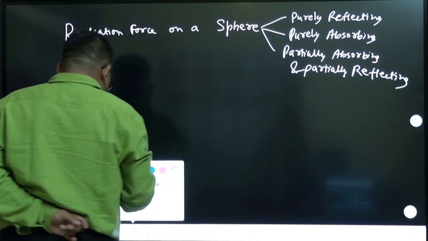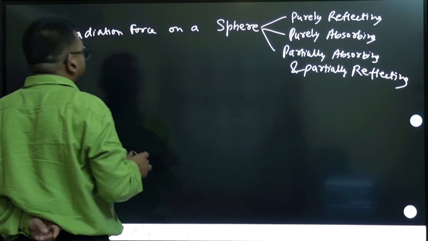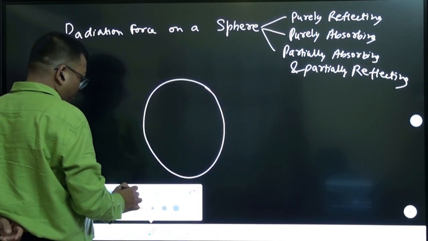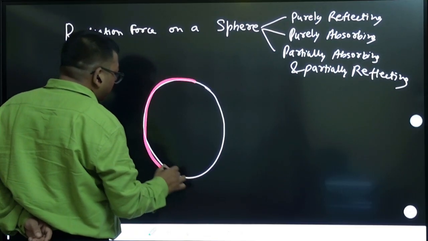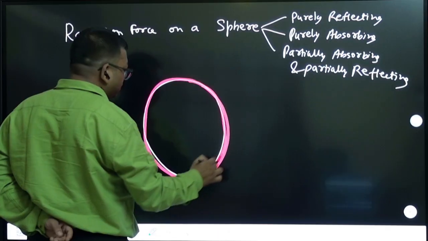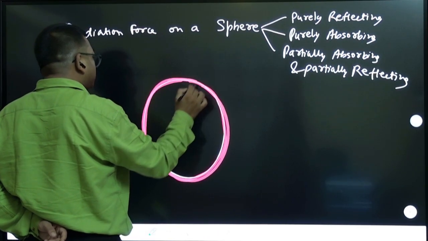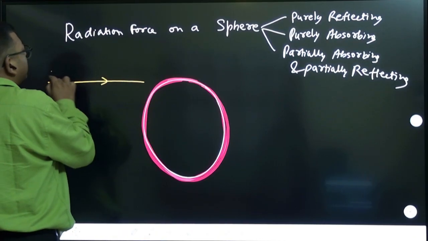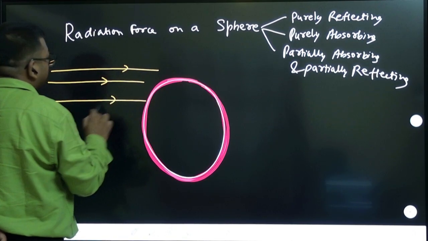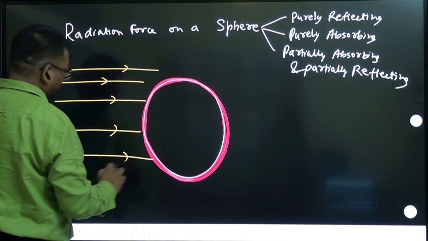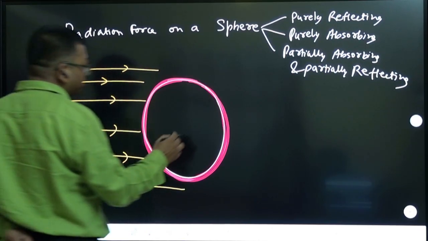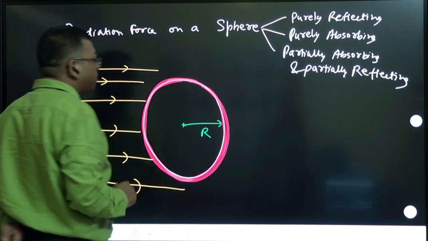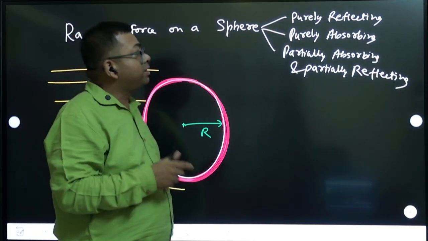Now let us try to understand what the case study is. There is a sphere here, and a parallel beam of rays is coming. This is a result that I will derive. You note it and use it in the problems. Suppose a light beam or electromagnetic waves are coming like this, and let's say the radius of the sphere is capital R. We can take each case: reflecting, absorbing, and partially reflecting.